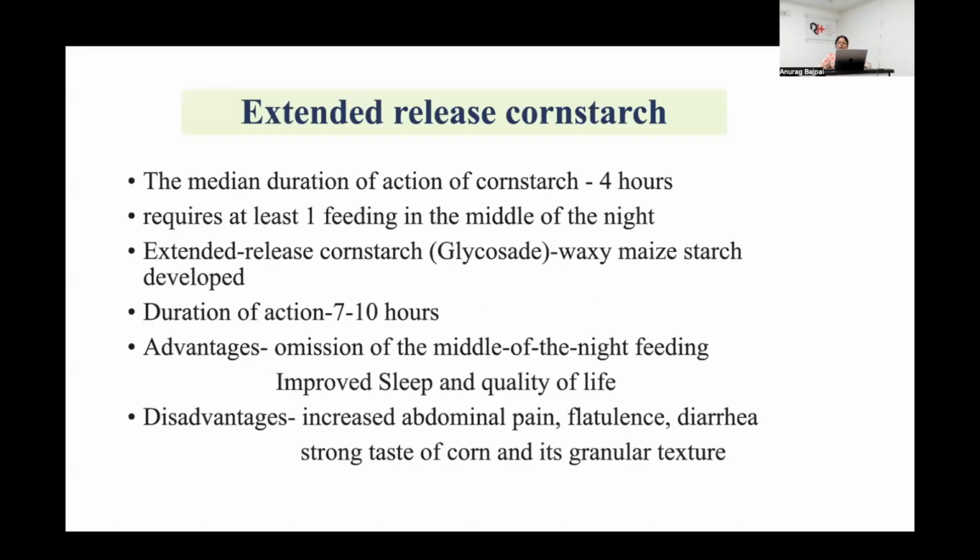Because the duration of action of cornstarch is 4 hours and it requires at least one feeding in the middle of the night, extended release cornstarch was developed. Structural modification was done, giving waxy maize starch known as Glycosade, with a duration of action of 7 to 10 hours. Its advantages were that middle-of-the-night feeding was omitted and there was improved sleep and quality of life. Disadvantages being a strong taste of corn and increased abdominal pain, flatulence, and diarrhea.